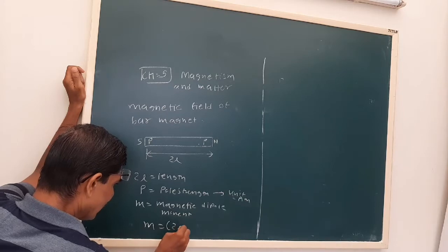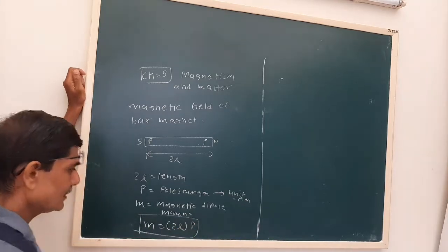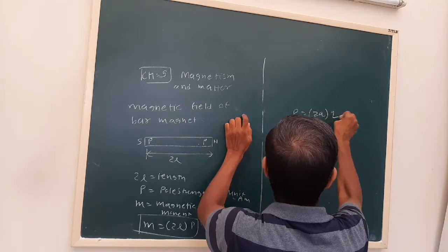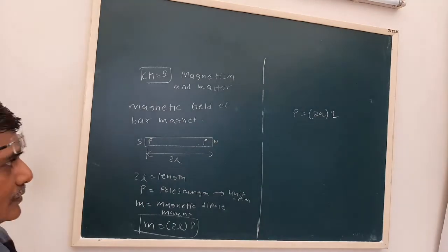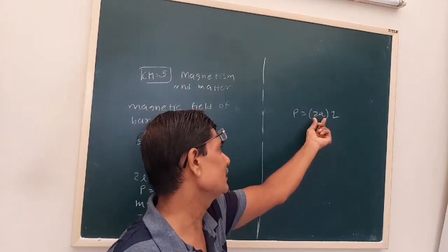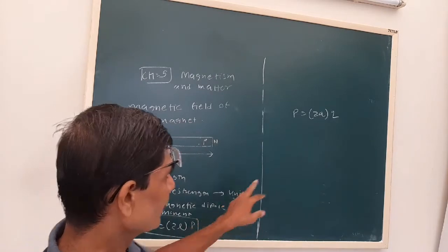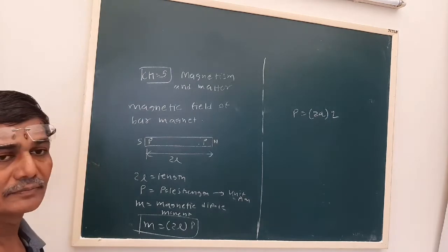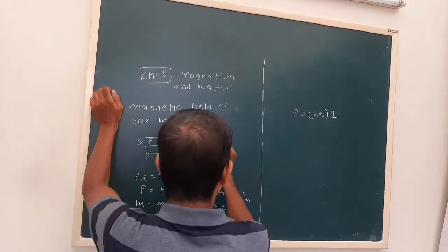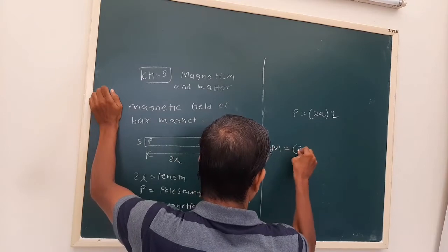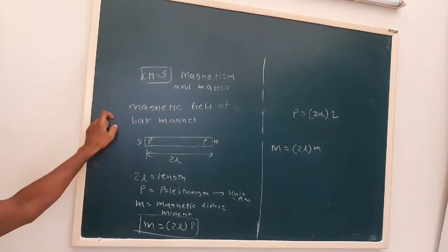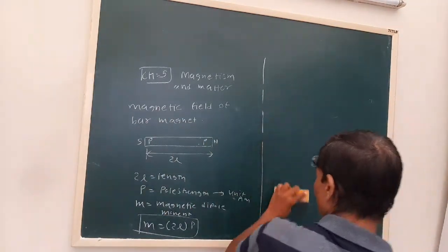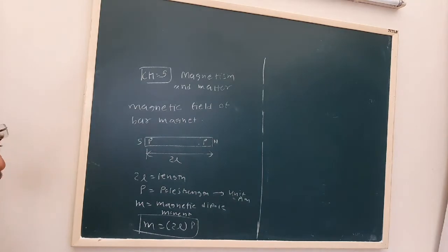So M is equal to 2L into P. This has a resemblance with our electric dipole moment, P is equal to 2A into Q. Here 2A is distance, here 2L is distance, here Q is a charge, here P is a pole strength. In some of the earlier books, the pole strength was denoted as small m and the dipole moment as capital M, but to differentiate it well, we are taking the convention like this.